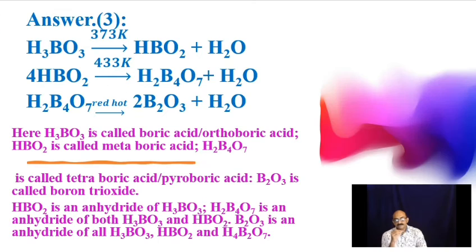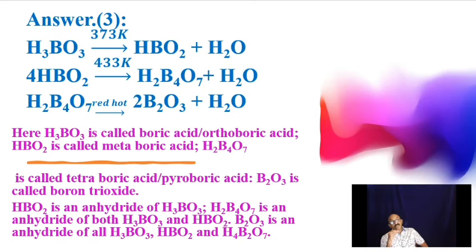Look here. H3BO3 is called boric acid or orthoboric acid. When you heat that at 373 Kelvin, water boiling temperature, it is converted to HBO2, which is called metaboric acid, by releasing water.